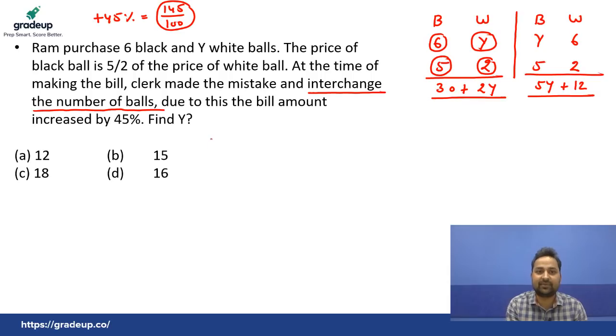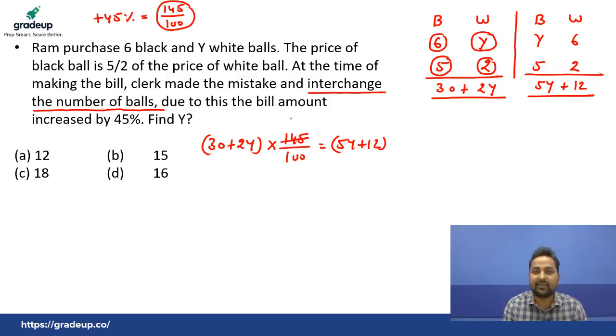Now here we can simplify this thing as 30 plus 2y. This was the earlier bill, actual bill, that increased by 45%. That means that becomes 145%. Very simple. Equals to 5y plus 12. Now you can simplify, cut by 5. So 29 cut by 5, that is 20.